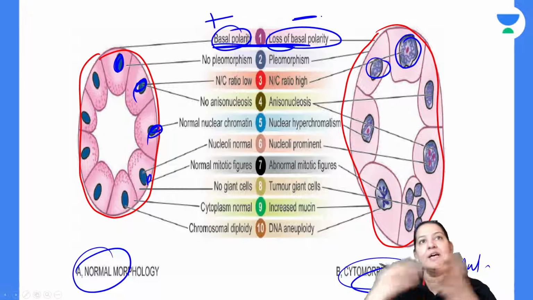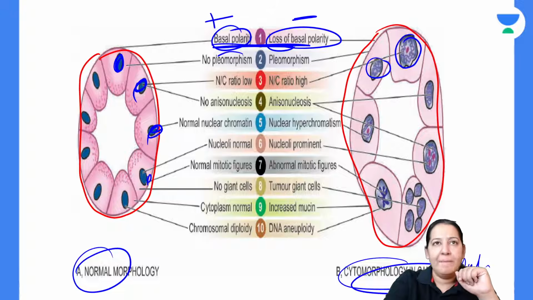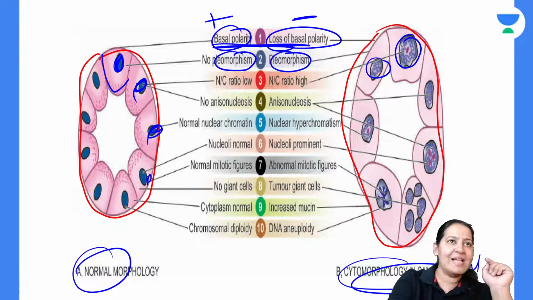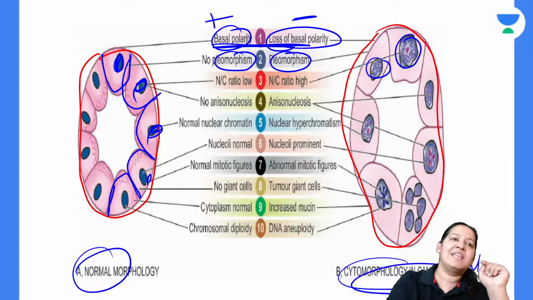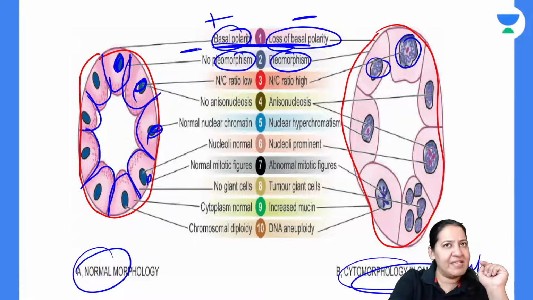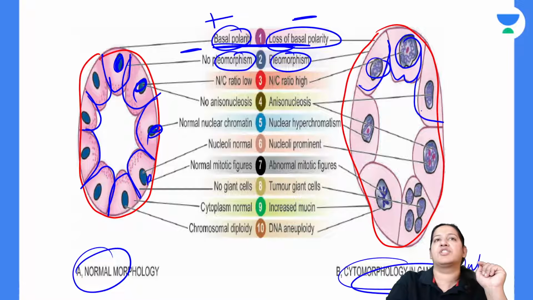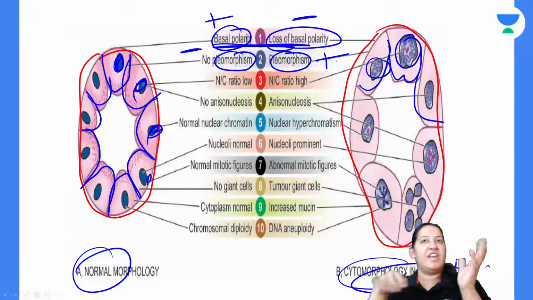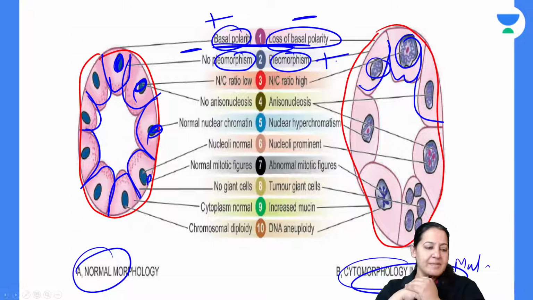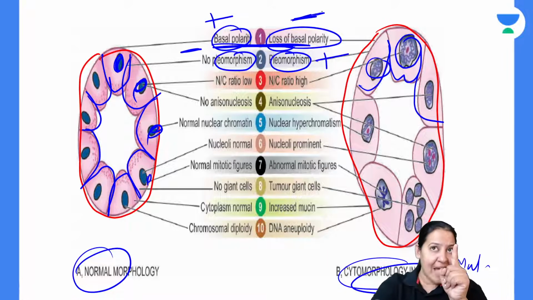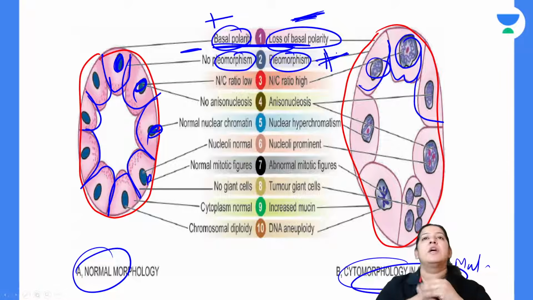You got this point? Second point is pleomorphism. Here all cells are the same shape and same size. Normally all cells are exactly the same size and shape. So pleomorphism is absent here. But here some cells are small, some are medium, some are large. So pleomorphism is present here. Variation in shape and size. It is the reverse of basal polarity. In malignancy, basal polarity is absent, but pleomorphism is present.